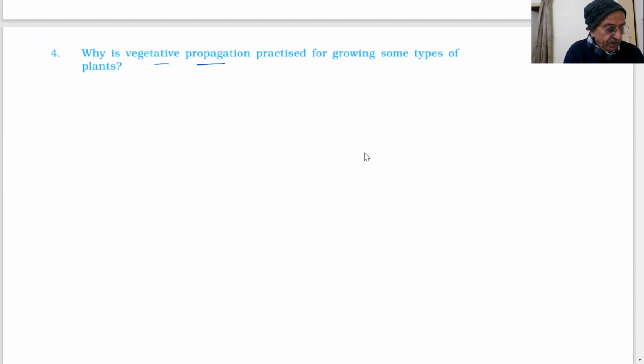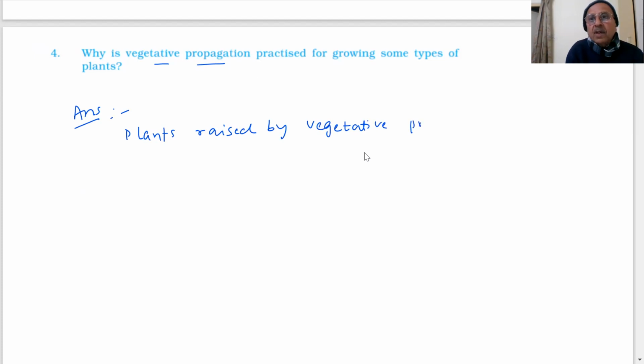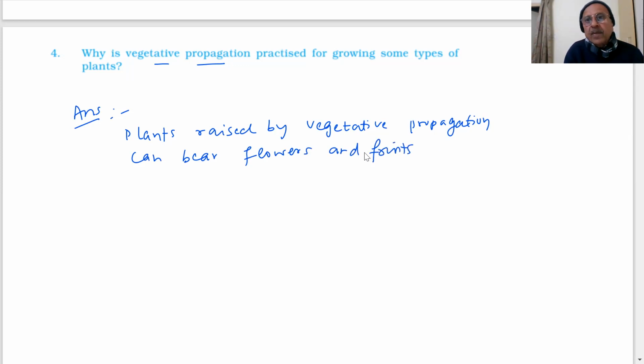Plants raised by vegetative propagation can bear flowers and fruits earlier than those produced from seeds.